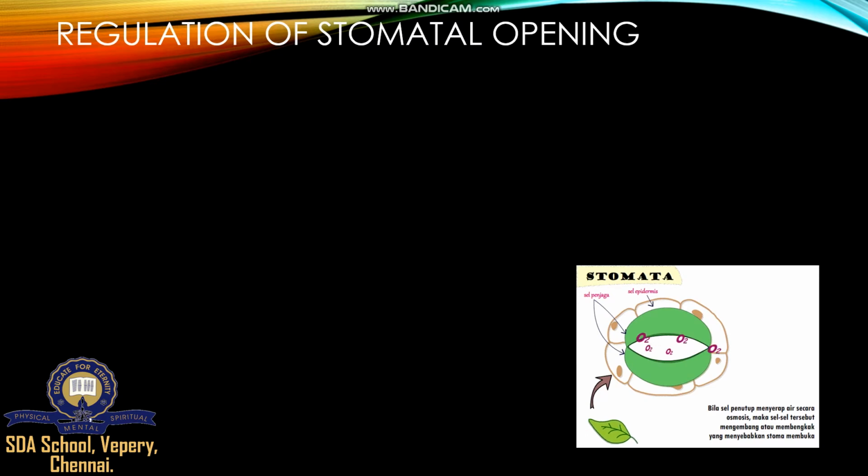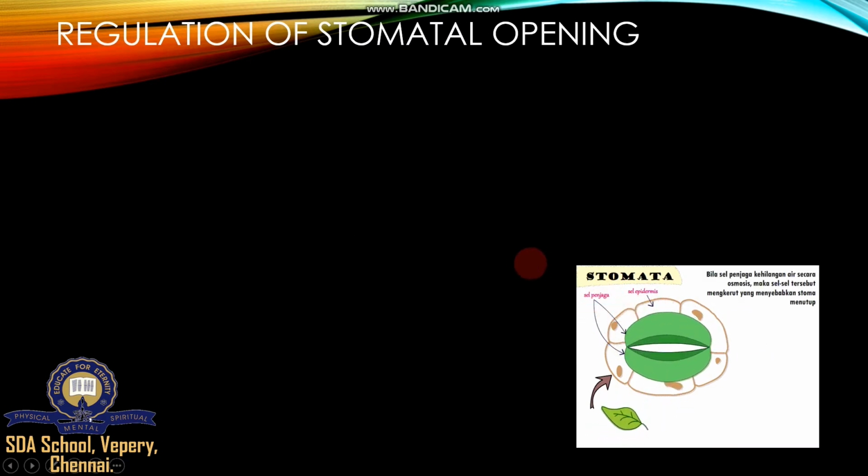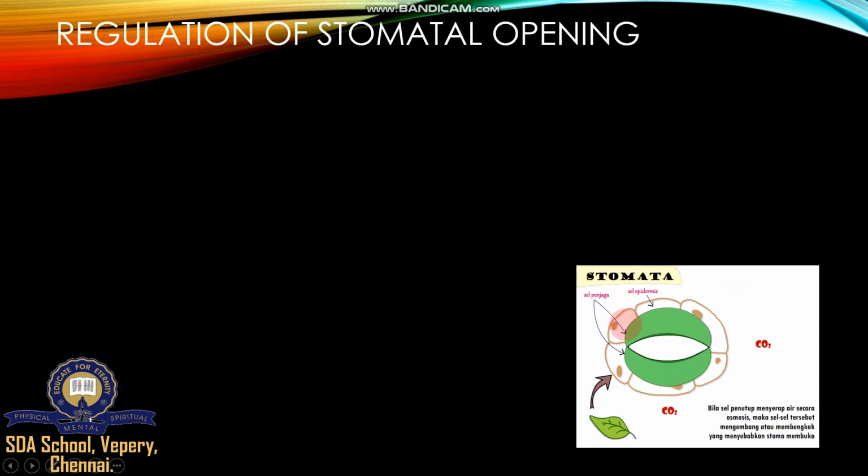Every leaf surface has 5 lakh chloroplasts per square millimeter. Next, regulation of stomatal opening. Now I have given one picture of how stomata open and close.